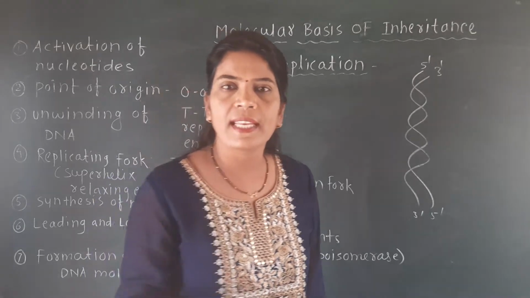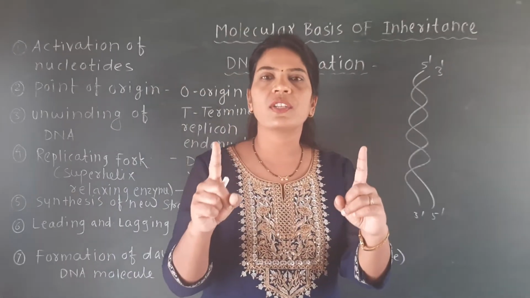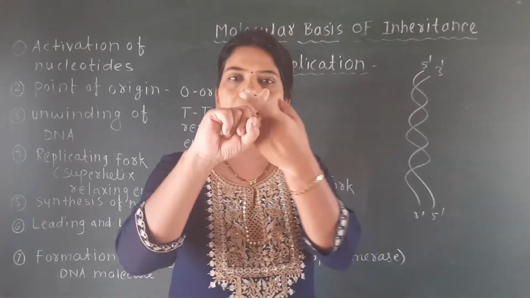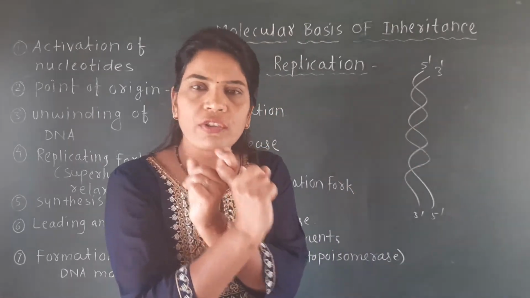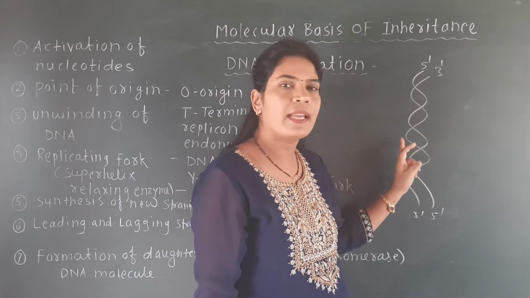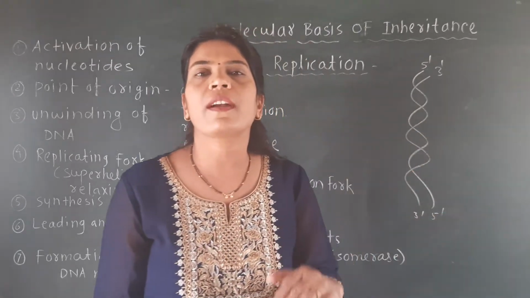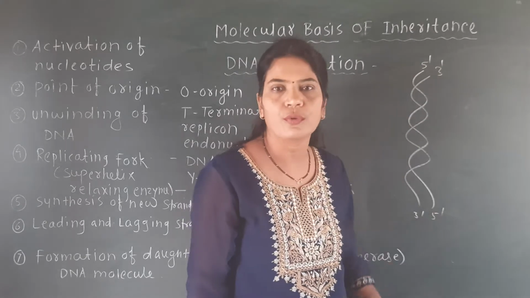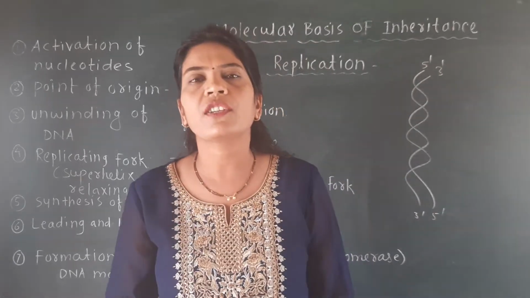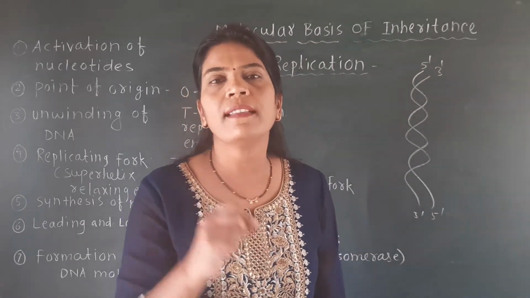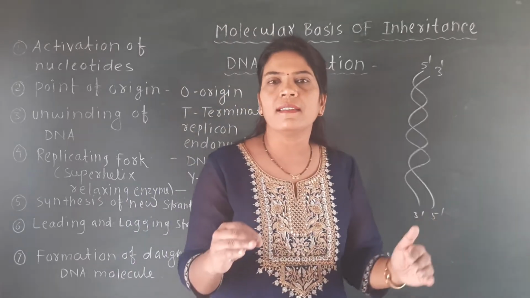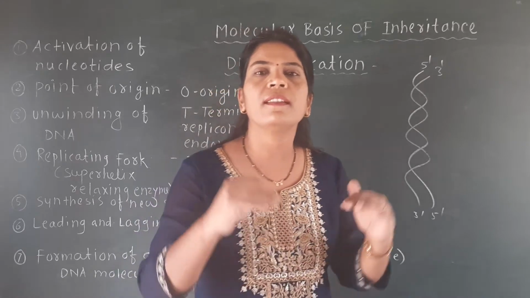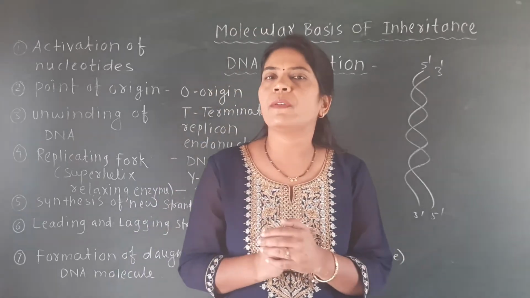So DNA is a double helical structure. There are two strands of DNA, and these strands are coiled around each other like a twisted ladder, so it's called a double helical nature. And the two strands of DNA are anti-parallel, opposite ends come close together. This is the characteristic of the DNA. One more thing is that there is a complementary nature between the two strands, or a complementary base pair between the two strands.